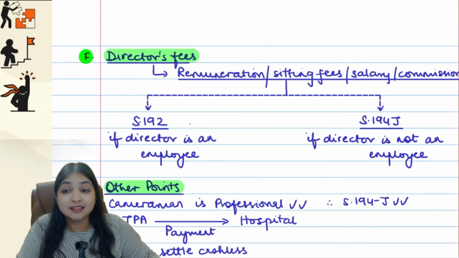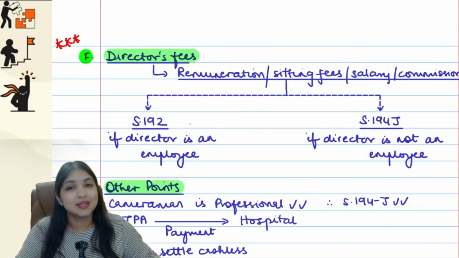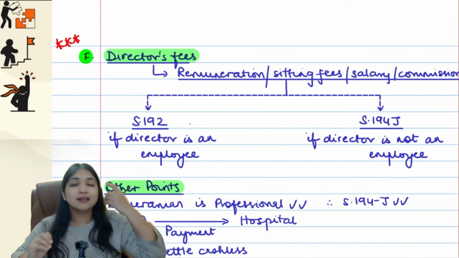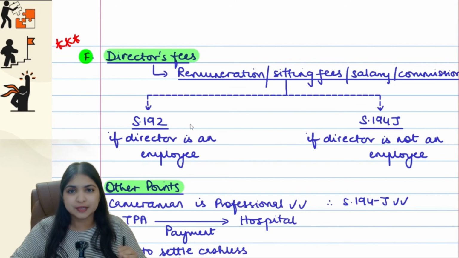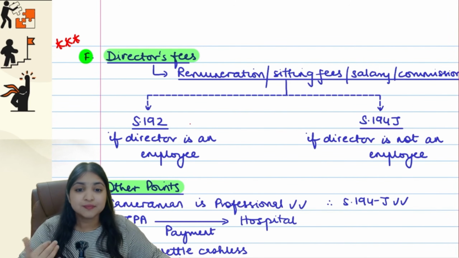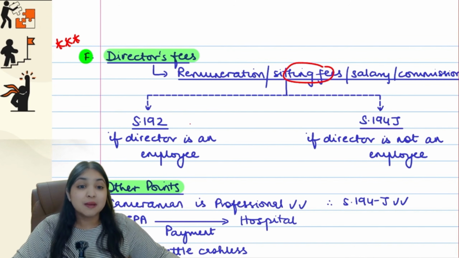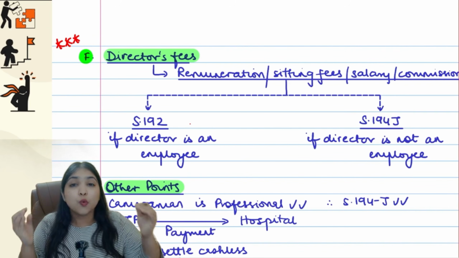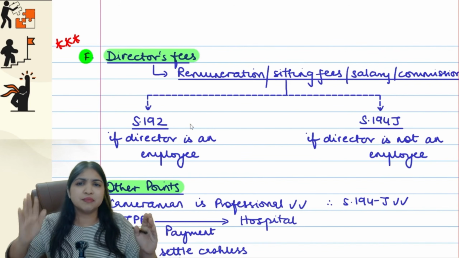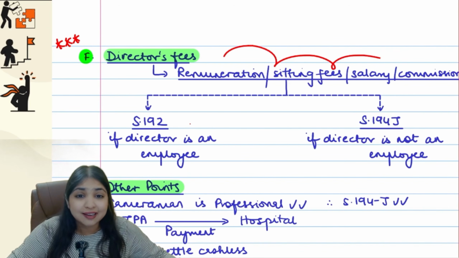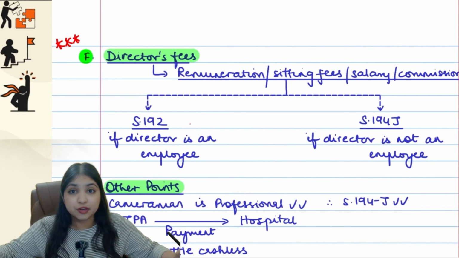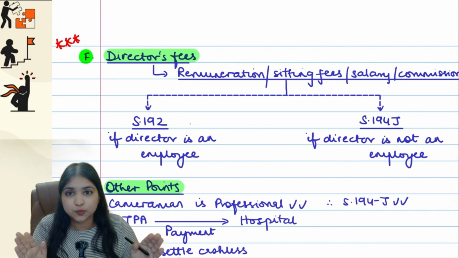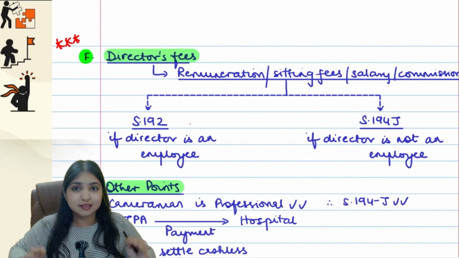Then comes another very important point, director's fees. The director is going to get remuneration from the company. Sometimes it's called director's fees, sometimes remuneration, sometimes sitting fees, sometimes salary, sometimes commission. Doesn't matter what name you give to the director's fees. Whatever remuneration the director gets from the company, doesn't matter which category it comes under, there are 2 TDS sections which will apply to director's remuneration.